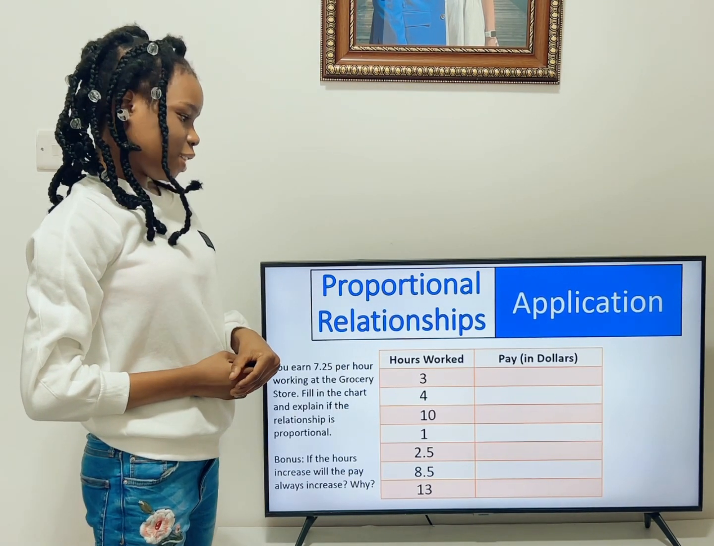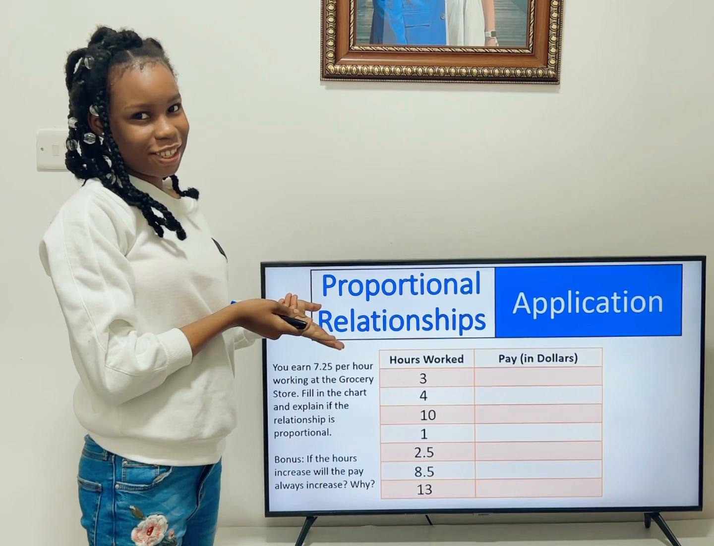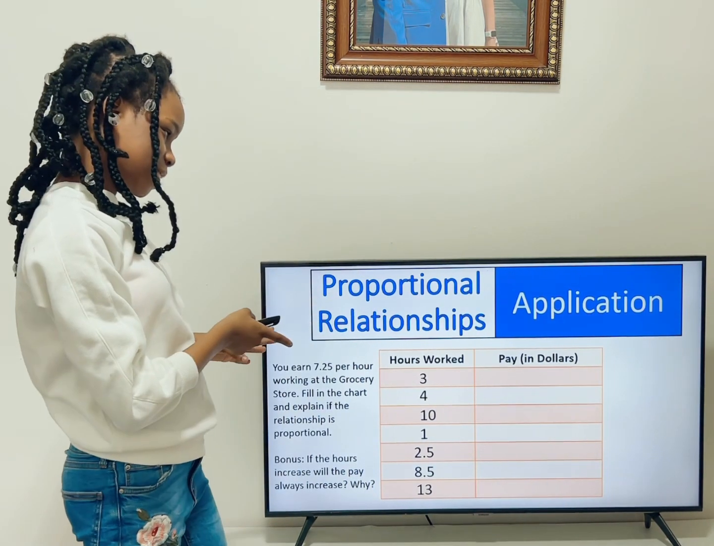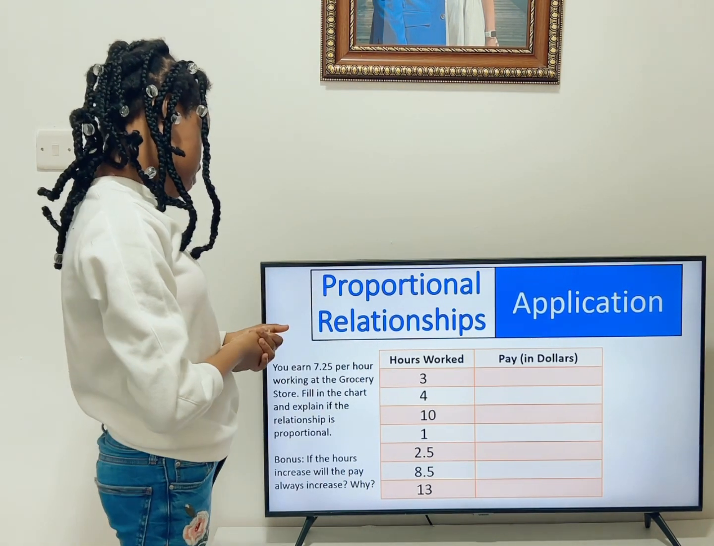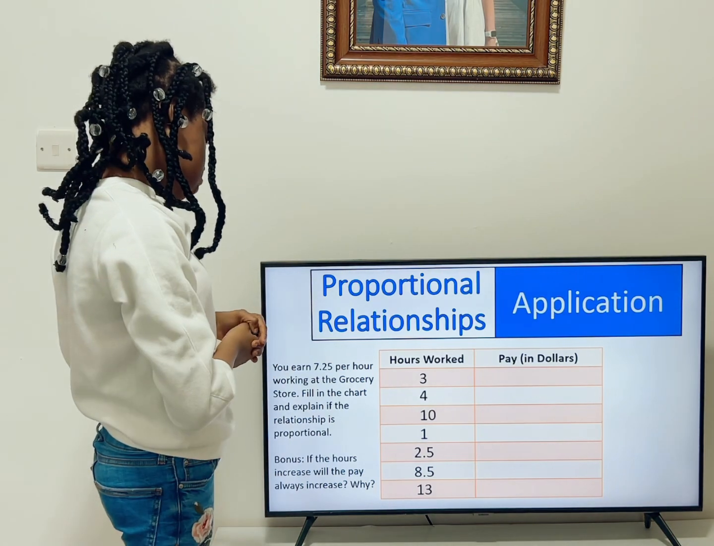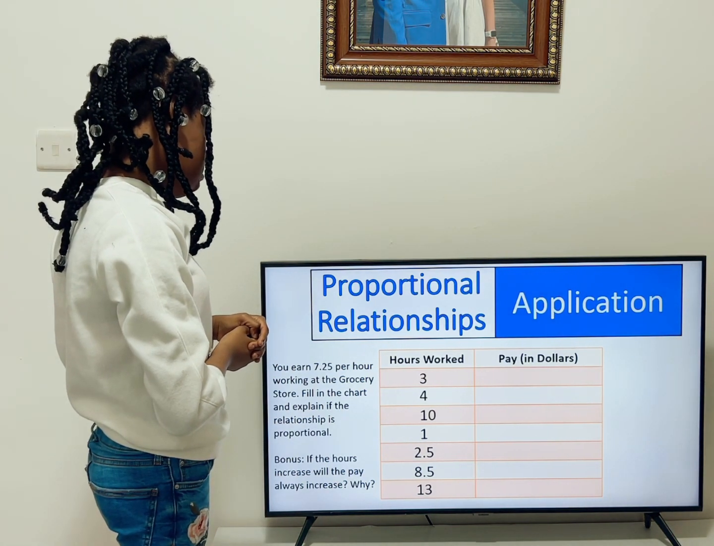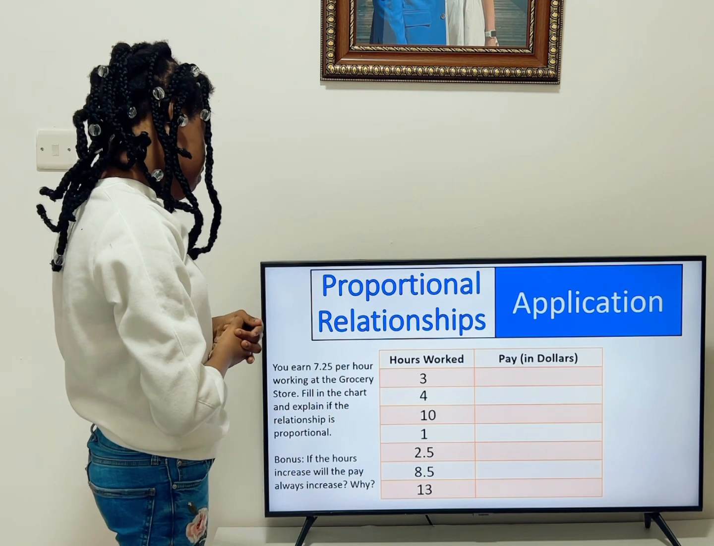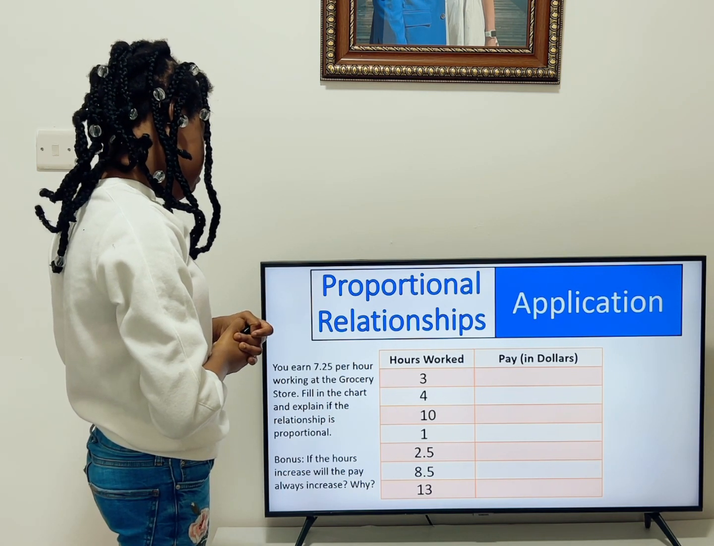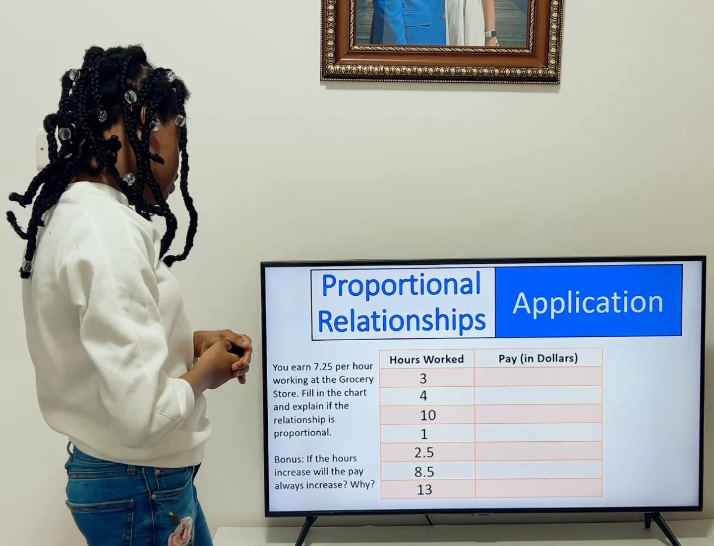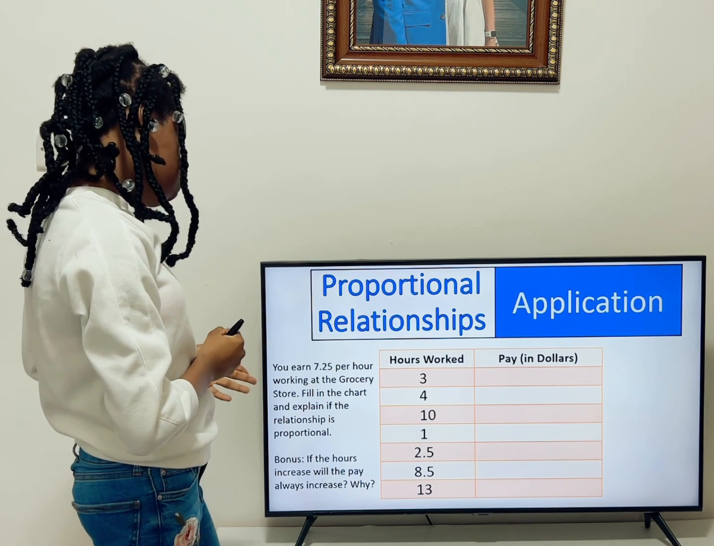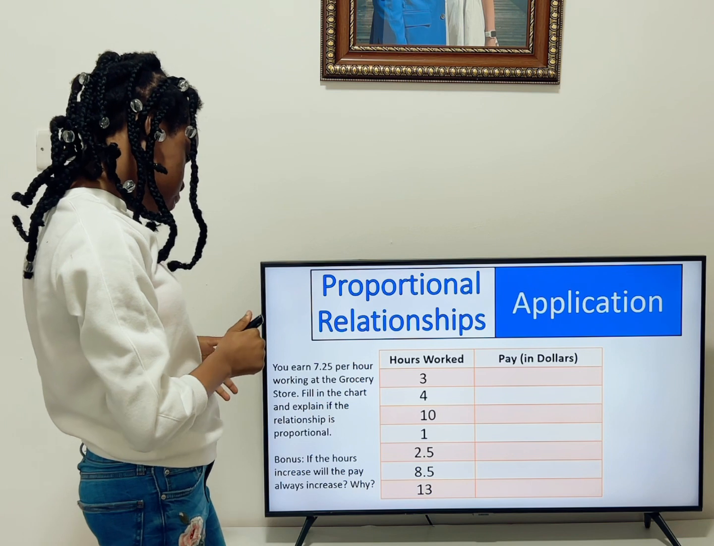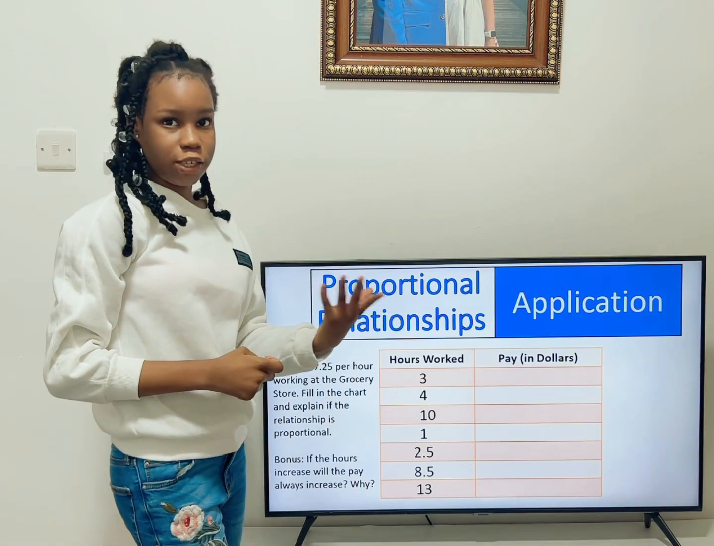Now, we have another question. As you guys can see, I did not give you guys the answers to this one. So let me just read the question for you. You earn 7.25 per hour working at the grocery store. Now what they're asking us to do is to fill in the chart and explain if the relationship is proportional. Now, if the hours increase, will the pay also increase? And tell us your reason why.